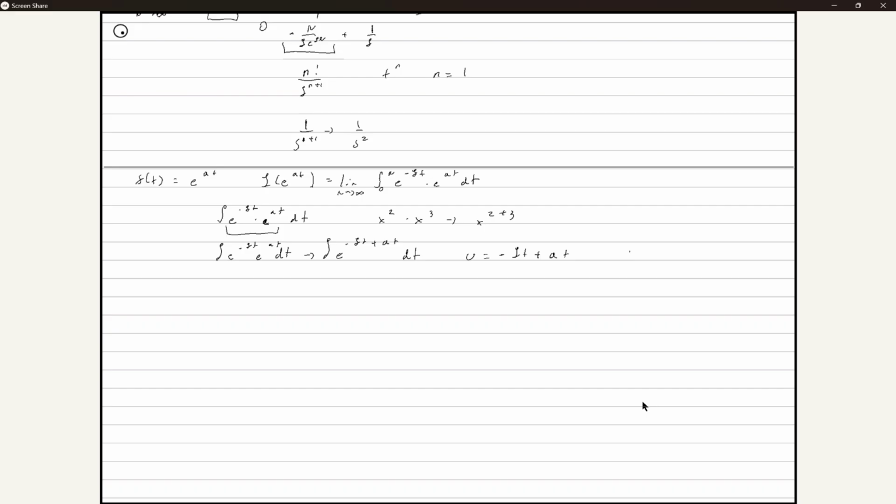factor out the t, okay? But not just any t. Let's factor out a negative t. So in this case, if we factor out a negative t, it will be negative t times s plus or minus a, okay? And now let's take the derivative of this. So du is equal to, since all of this is really a constant, we can treat it as a constant. What's the derivative of negative t?